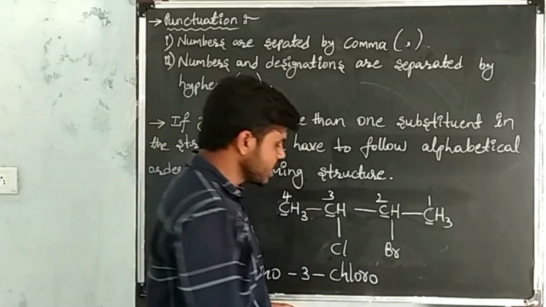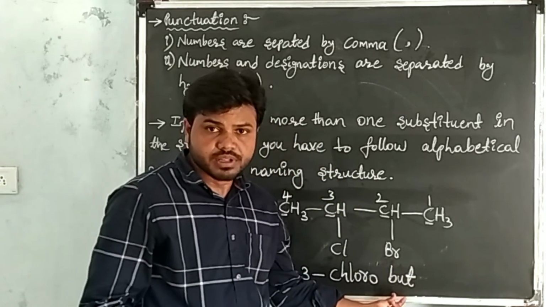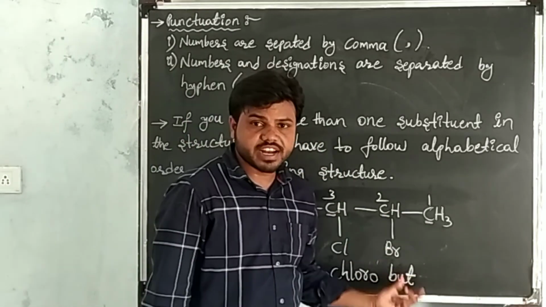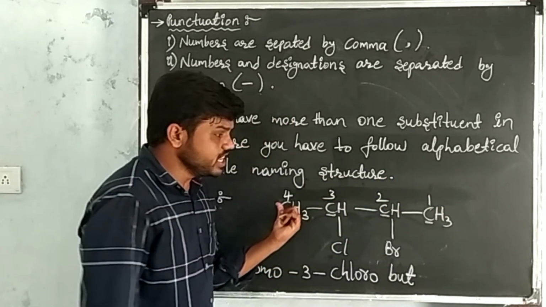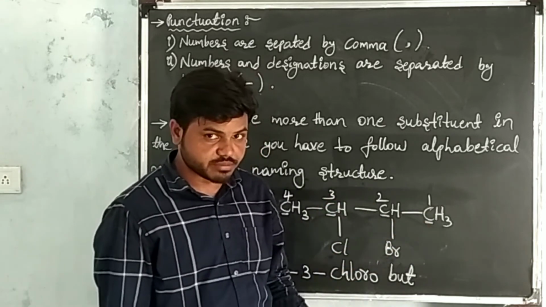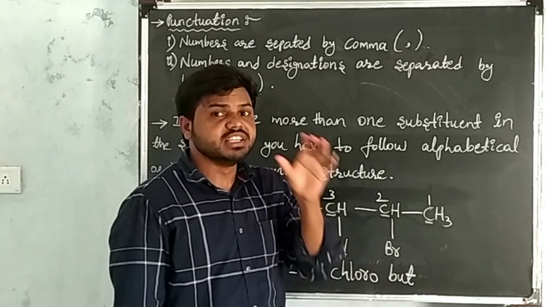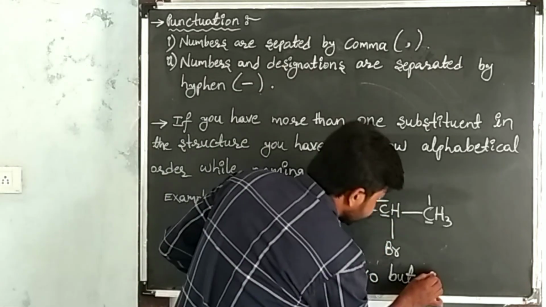The root word of 4 carbon atoms is what? But. I write the root word. After writing the root word, write the primary suffix of the given carbon compound. In the given carbon compound, all single bonds are present between every 2 atoms. So I am taking the suffix of single bond, that is A.